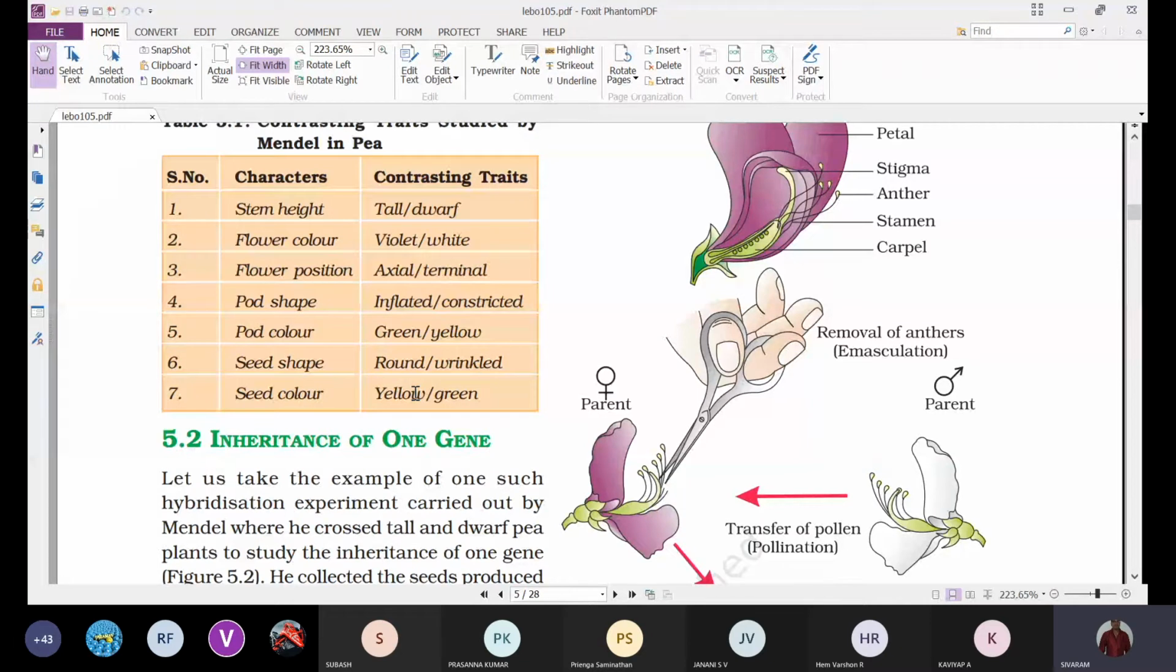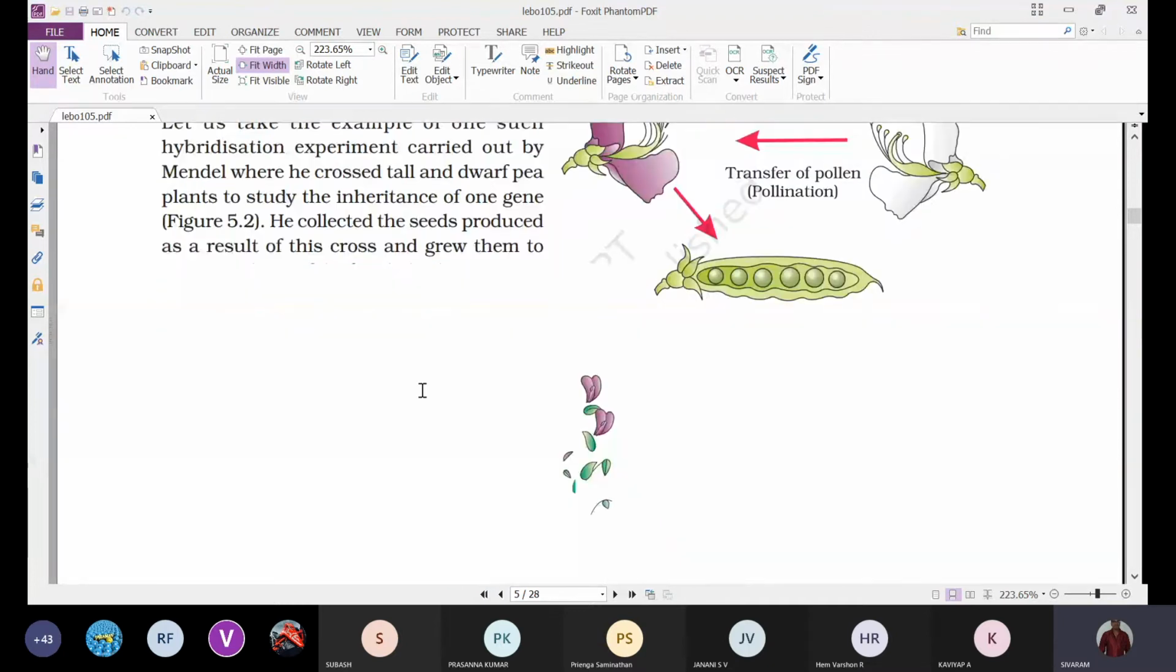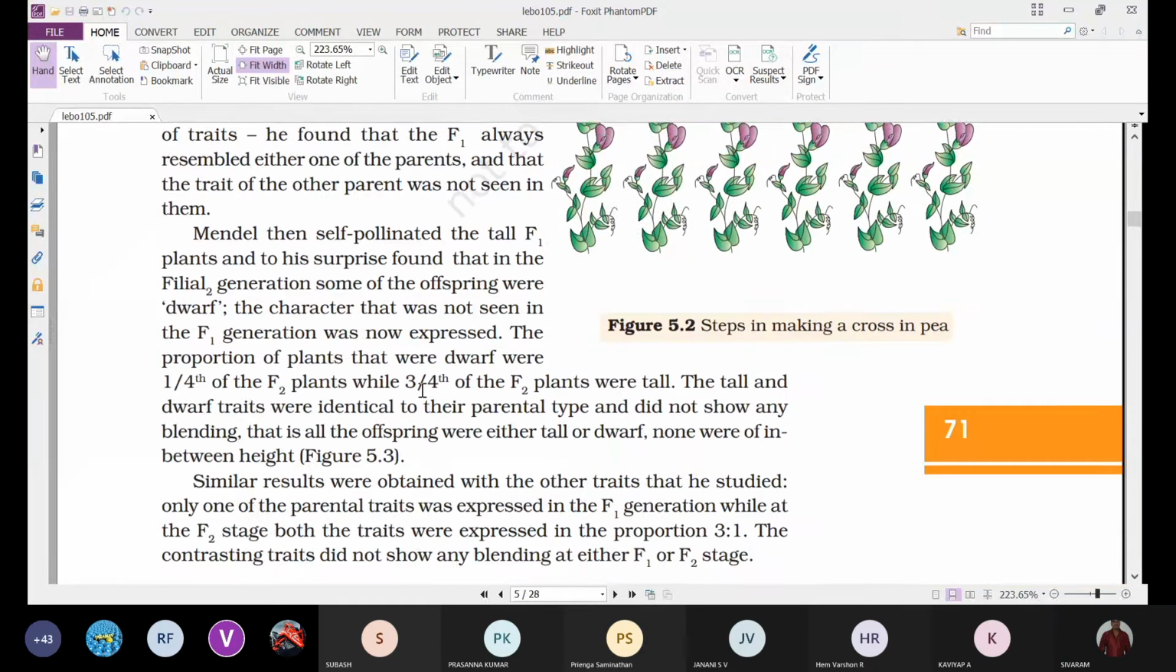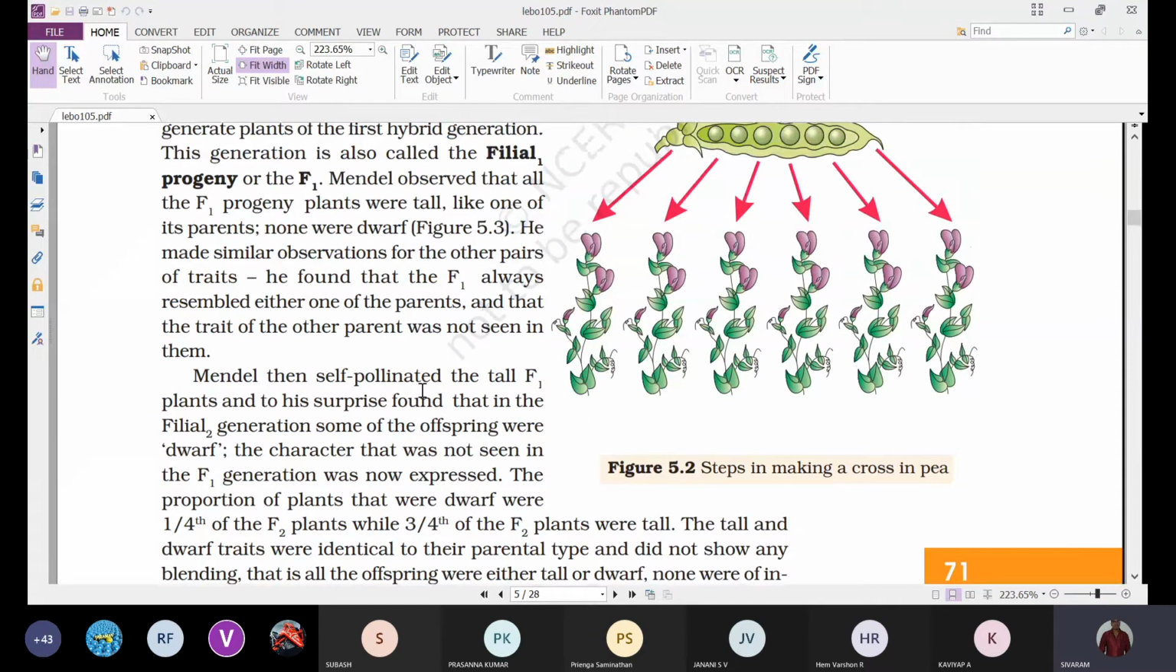He never got dwarf, or white, or terminal, or constricted, or yellow, wrinkled, green. Like this, he didn't get the other trait. Only one of the parental traits has been observed in the F1 generation, not the other one. When he checked with the other characters also, he observed similar results. That is what he is saying.